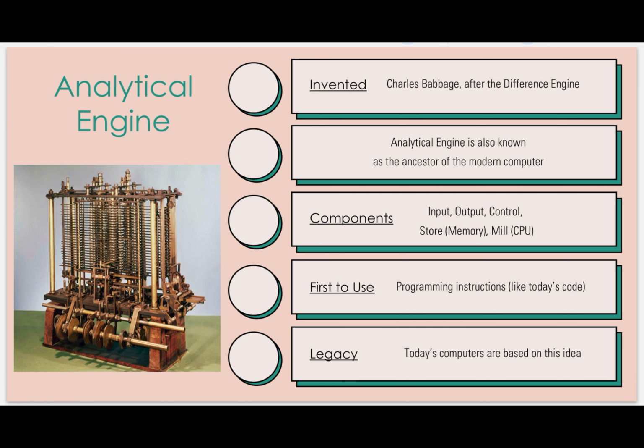And this is our last calculator, the analytical engine. Who invented this? Same Charles Babbage. When? After the difference engine. Means first he invented the difference engine, and after a few periods of time he invented the analytical engine. See, the analytical engine is also known as the ancestor of the modern computer. Ancestor means today's computers are all based on the analytical engine's functions.